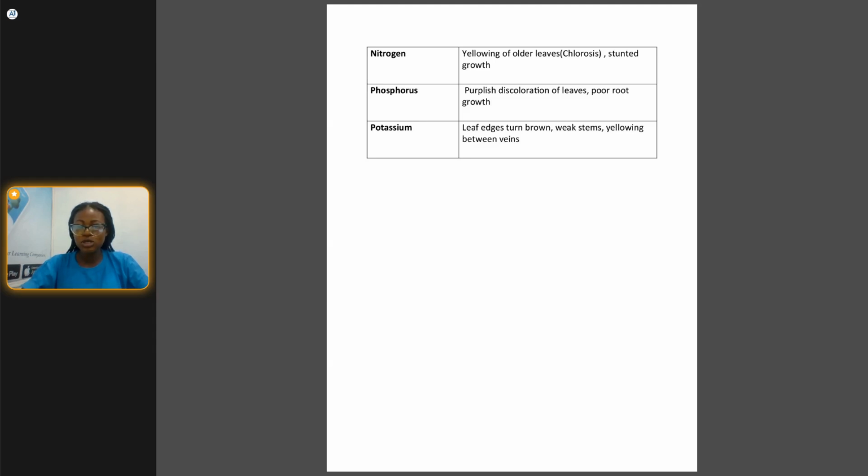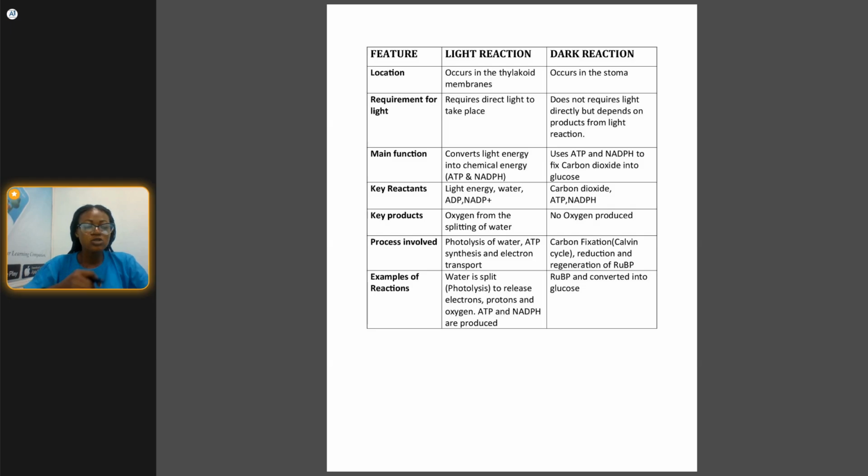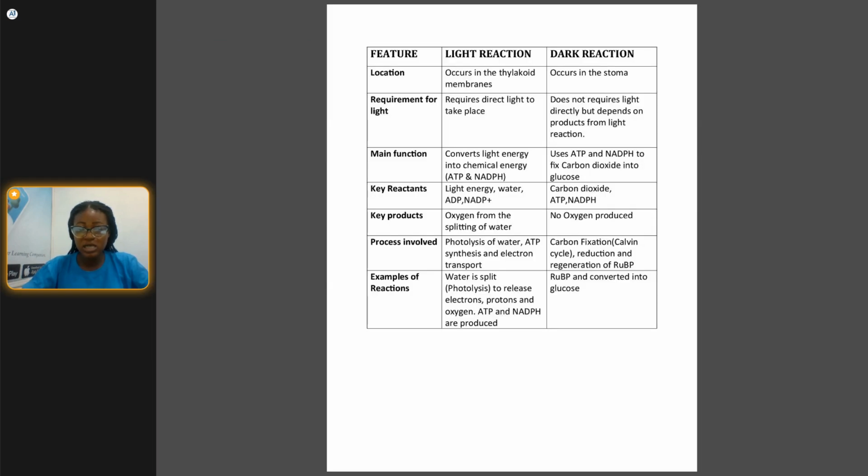As you can see on the board, we have different features: photosynthesis, chemosynthesis, and macro elements. Those are the major types of plant nutrition that we have.